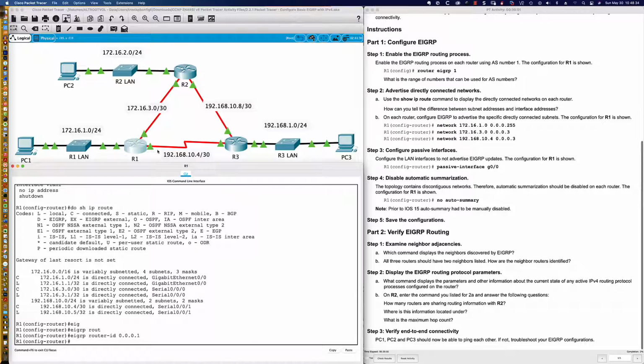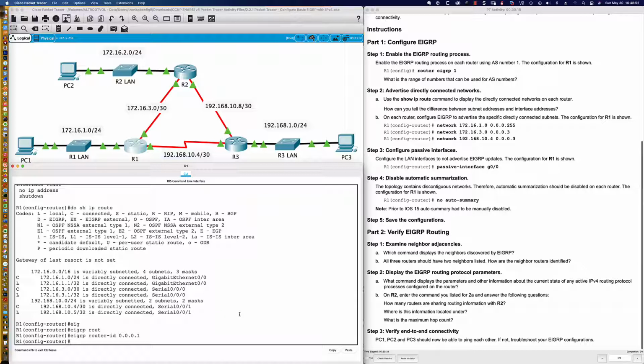However, here we're not doing redistribution. We're just trying to set up the adjacency. The adjacency will form, however you're not going to see the routing updates. So that's very, very important. Okay, so we're going to set the router ID. That is a best practice.